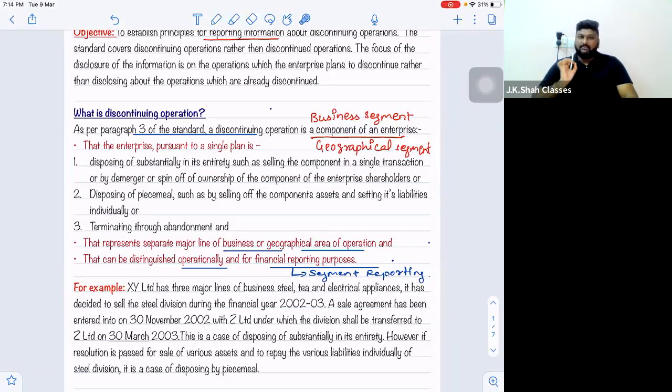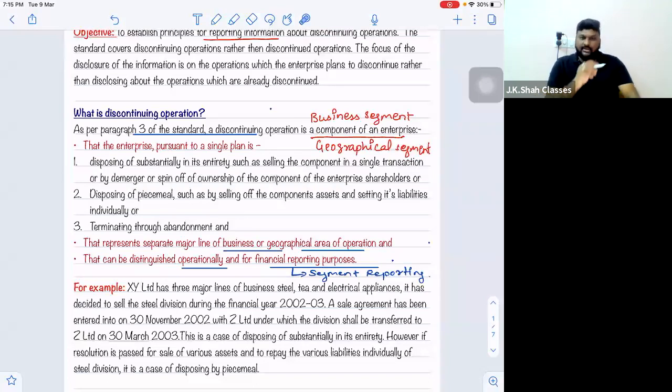I hope this first point is clear, right? So a discontinuing operation can be either a business or a geographical segment. And this is further confirmed when we read point number 2 and point number 3. So let us start our definition with point number 2 and point number 3 first, and then go for discontinuing.